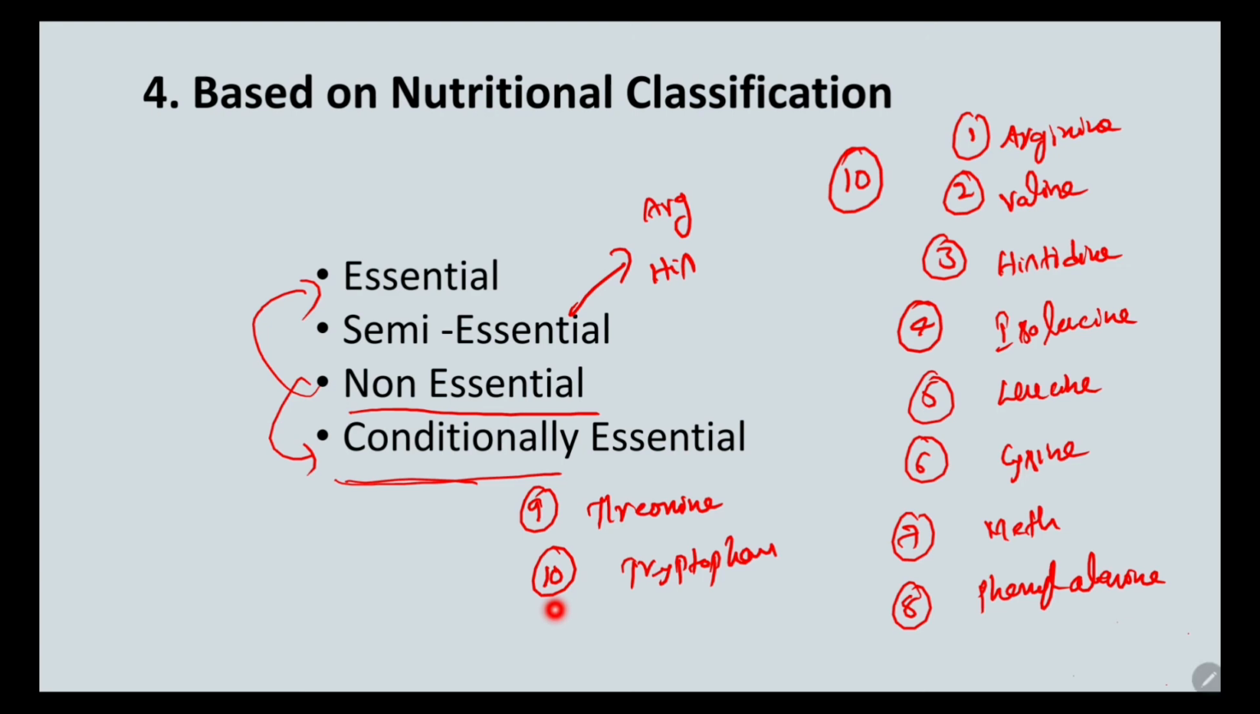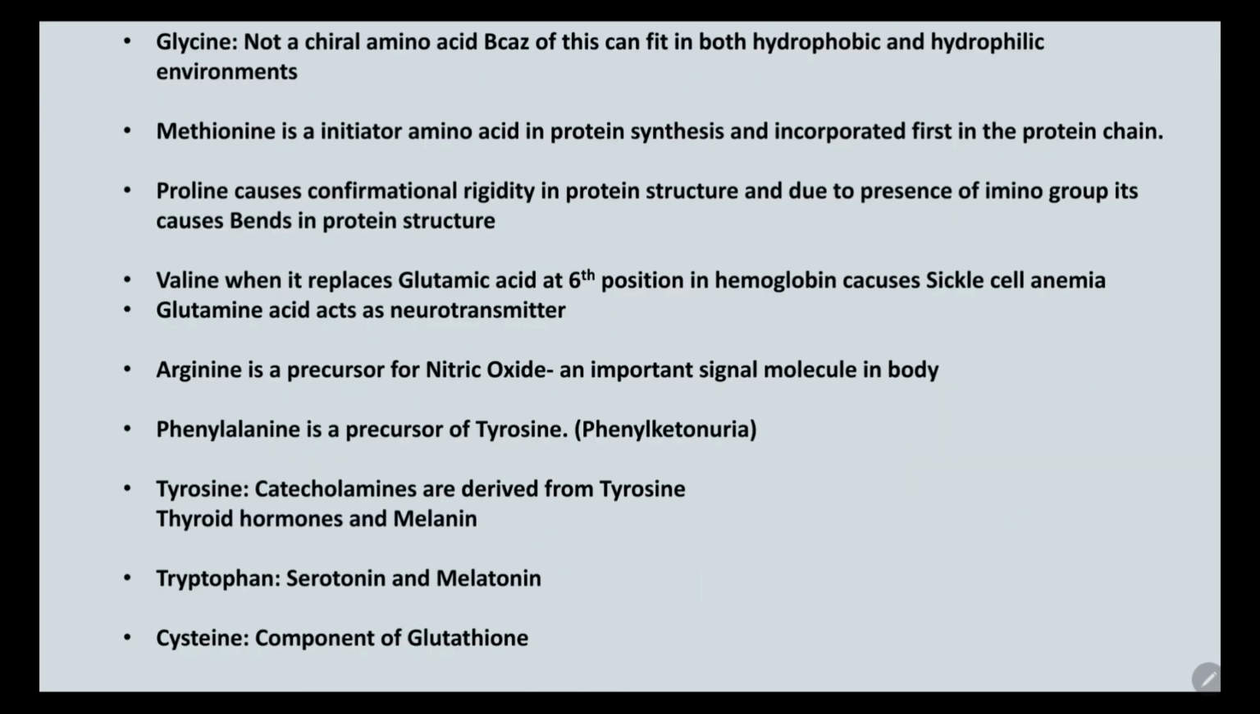So all these are the classifications of the amino acids based upon their structure, their side chain, their metabolic fate, and finally the nutritional classification. Okay, now we'll see the functions of the amino acids. The major function we have already discussed many times, that is the building blocks of the proteins, or proteins are the polymers of the amino acids.